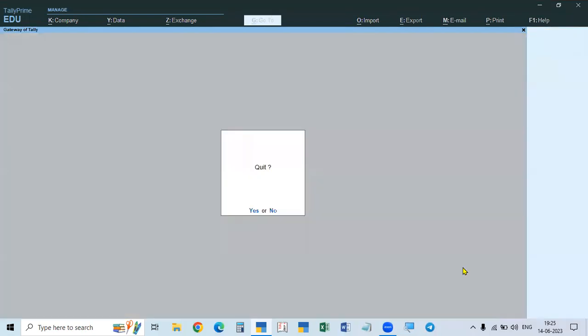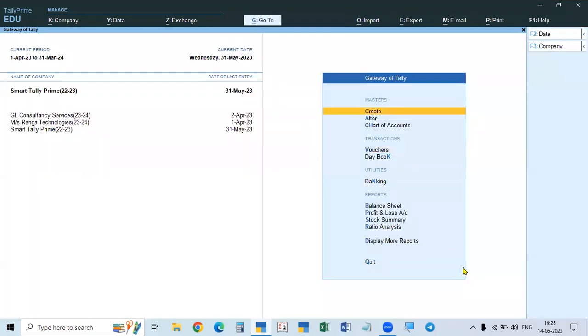In the case of a manufacturer or trader dealing with goods who also provides some services, for example a TV showroom selling goods, they will also provide some services after some time if there is any repair. When they sell the goods, they enter them in item invoice mode. If there are any repairs or servicing, they enter them in the same voucher.